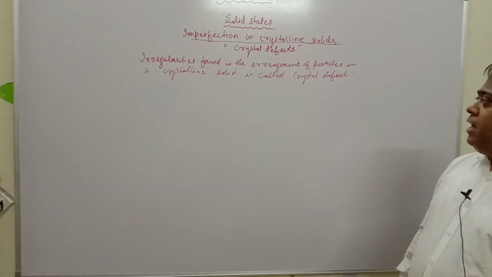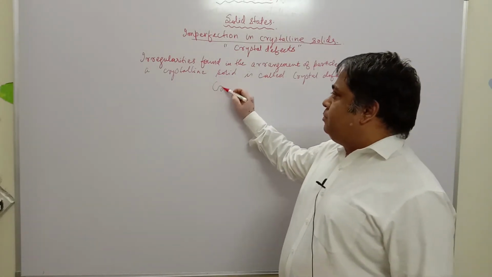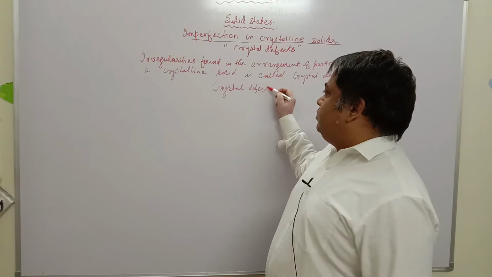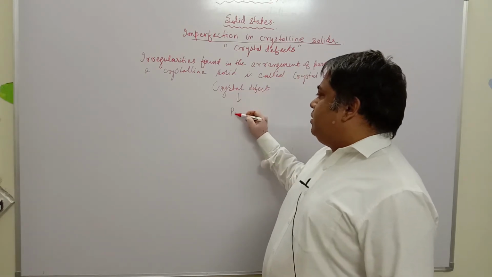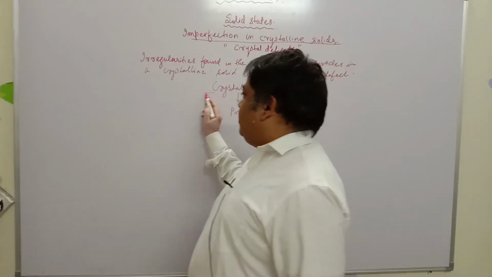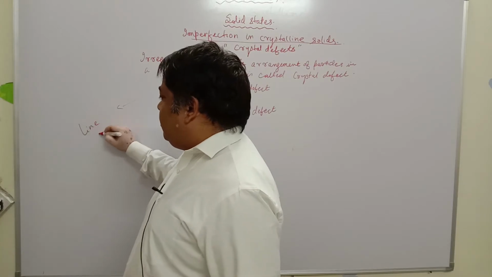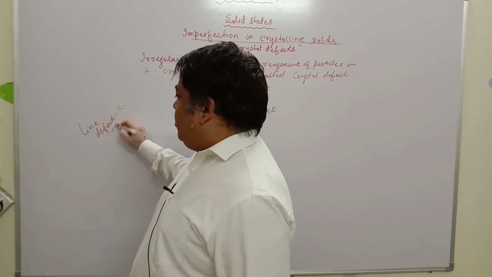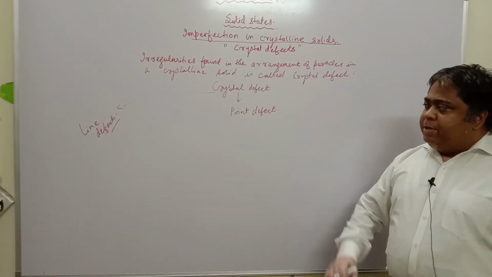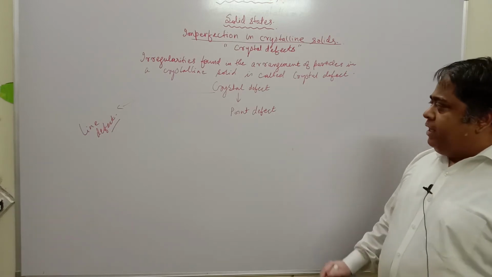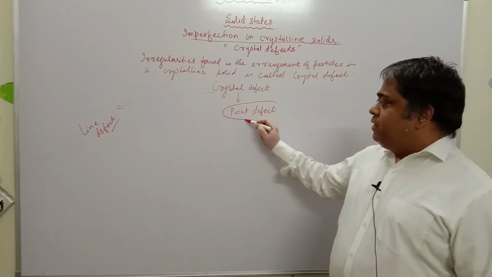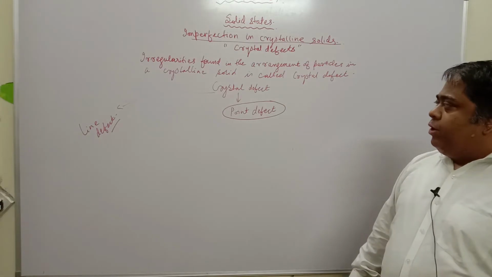Now these crystal defects are broadly of two types. One is point defect, another is line defect. When a defect in the crystal is found in the array or in a line of arrangement of particles, we call it line defect. But if a defect is found at a particular lattice point of the crystal, we call it point defect. So this point defect we have to study in an elaborate manner.